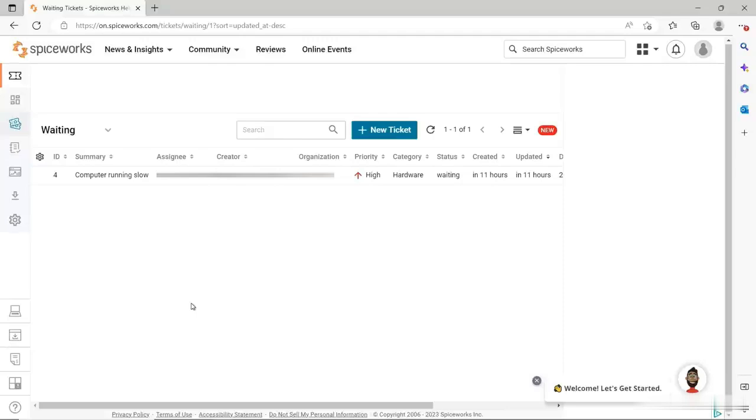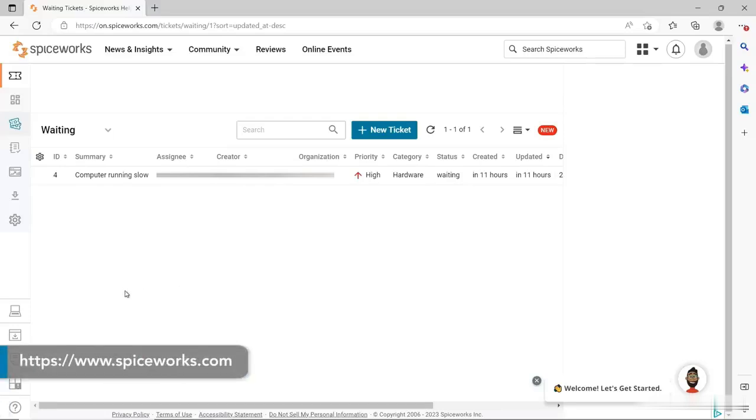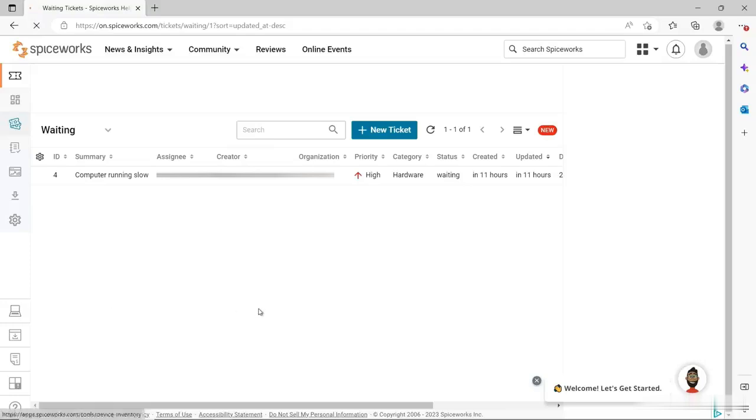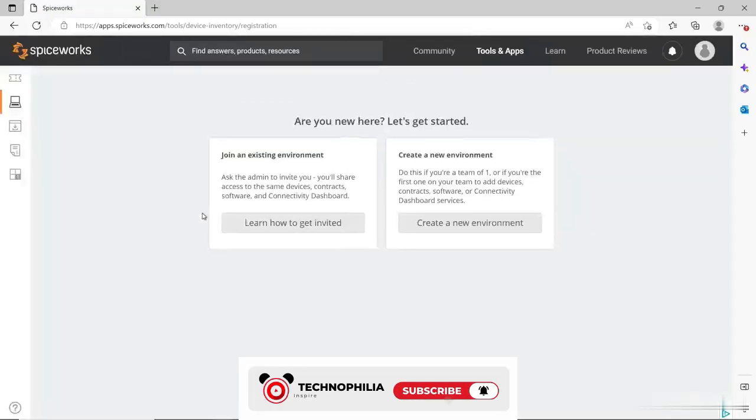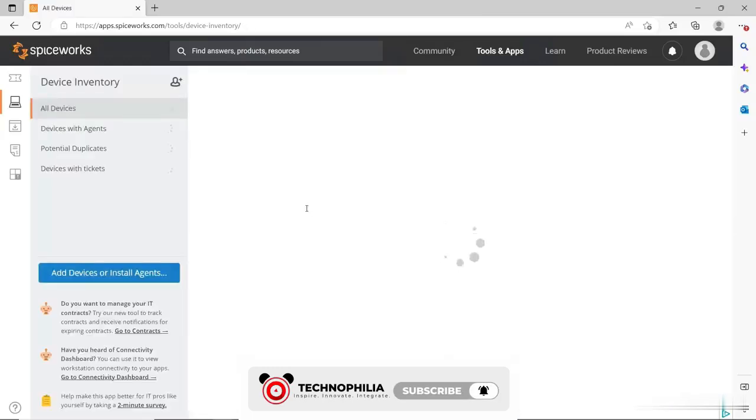The help desk ticketing system isn't just used for creating tickets and managing user issues, but it can also be used for managing resources, such as the devices that are in your inventory. So I click on Device Inventory, I get a new page that comes up, and I'm going to create a new environment. And I have a few options.